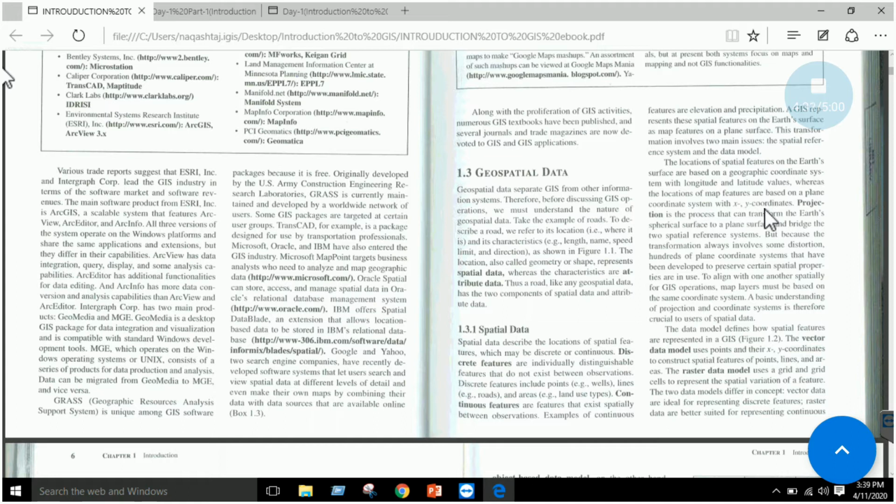Now what is important is to know that we have coordinates, right? Latitude and longitude. So there will be a term that is used called projection. We will see how this projection is used in the softwares practically. Now this projection is basically transforming the coordinates from one reference system to another reference system. Here you will be a bit confused about what projection is, what datum is. So we will cover it in detail in the coming sections or coming labs, right?